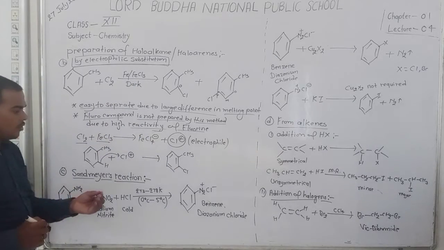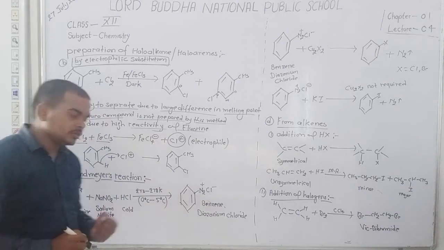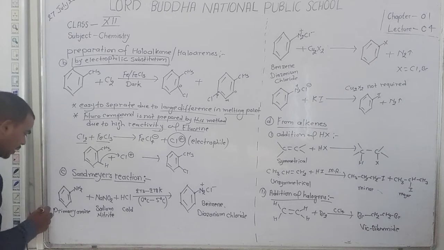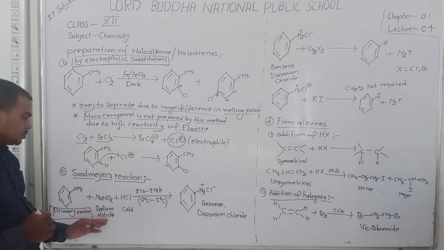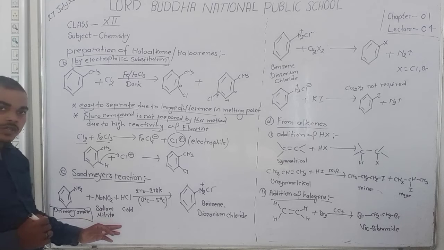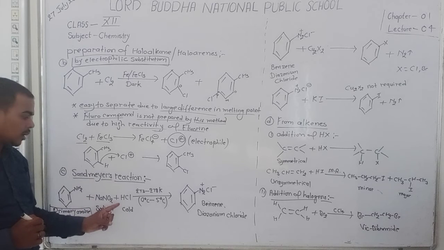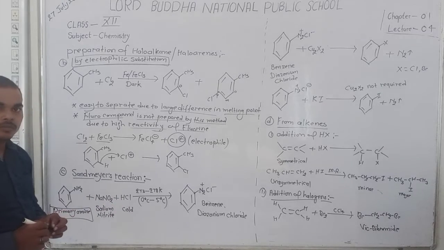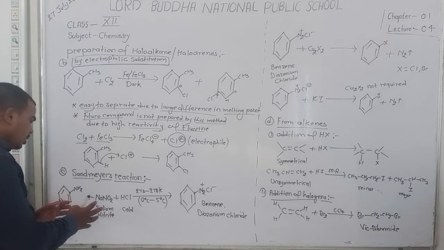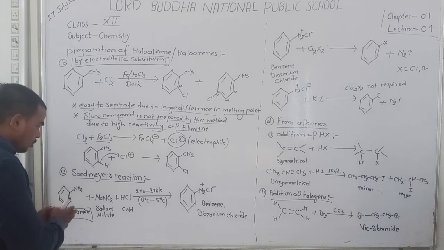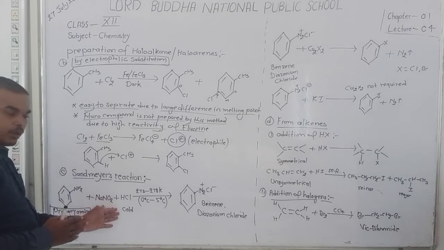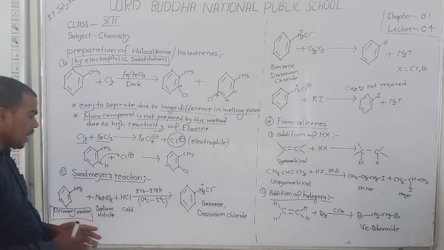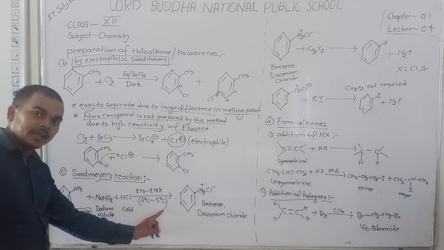For the preparation of benzene diazonium chloride, firstly we take a primary amine, and the primary amine is treated with sodium nitrite and a cold aqueous solution of hydrochloric acid at a temperature of 0 degrees Celsius to 5 degrees Celsius.